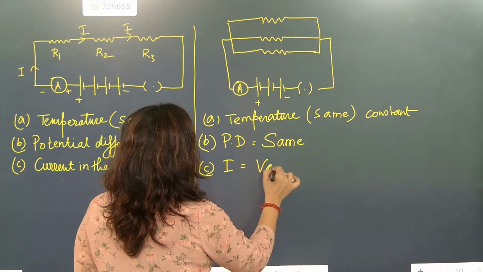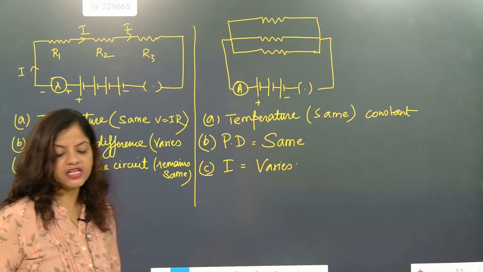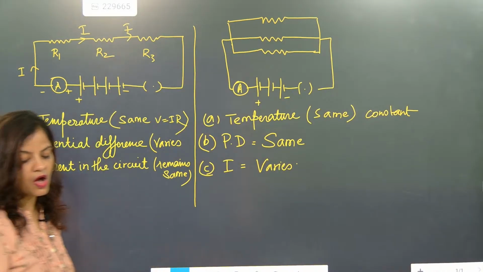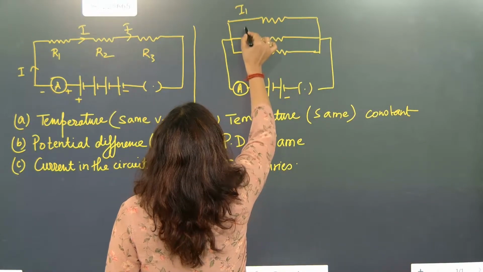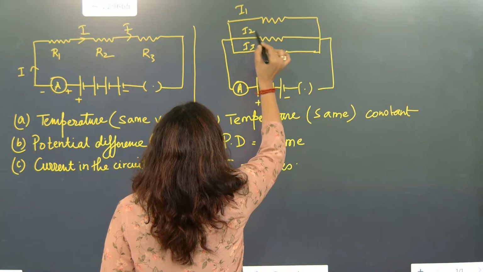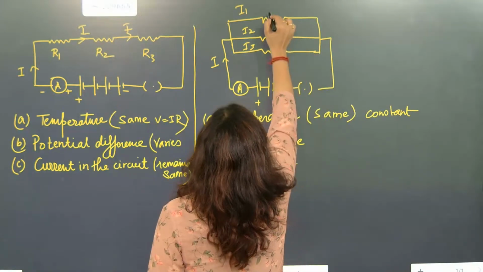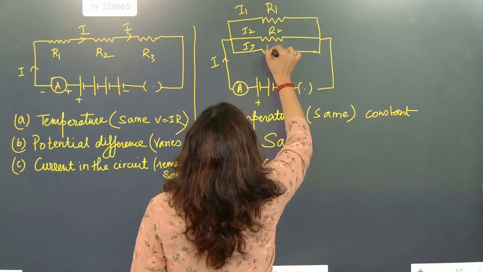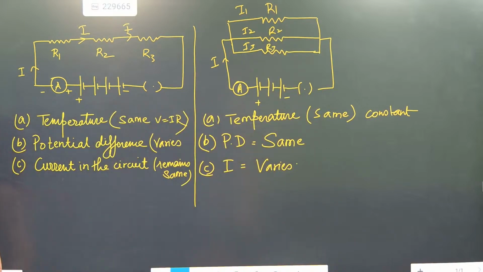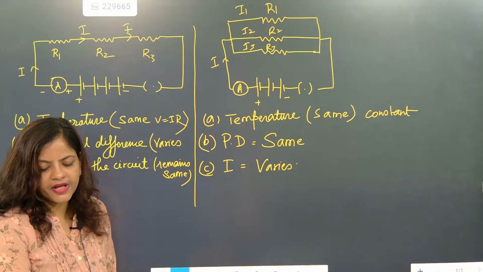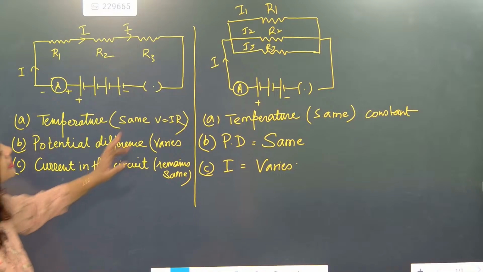And here current varies. So here current varies, potential difference remains same. So I1, I2, I3, I. Very good. Everybody, I am getting your answers. That's very cool. So definitely the temperature remains